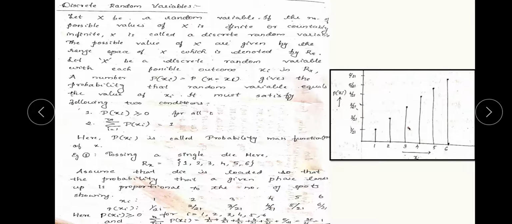So it is seen here that the probability that a given face lands up is proportional to the number of spots showing. So we add these, we get 21, and that will be in the denominator. So the probability of xi for 1 will be 1 divided by 21. Next, for 2 it will be 2 divided by 21, for 3 it will be 3 divided by 21, for 4 it will be 4 divided by 21, for 5 it will be 5 divided by 21, and for 6 it will be 6 divided by 21.